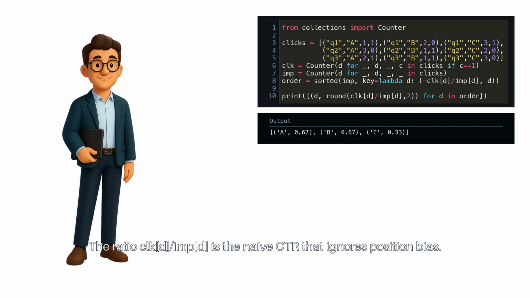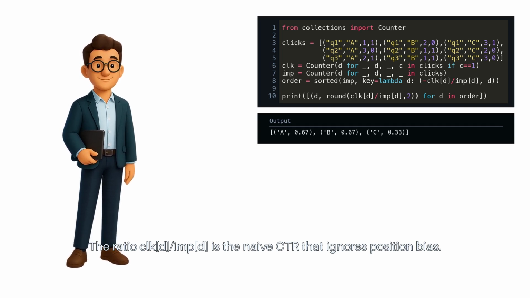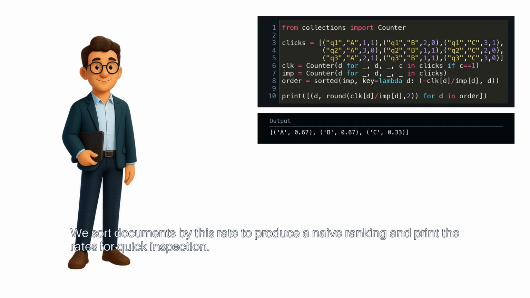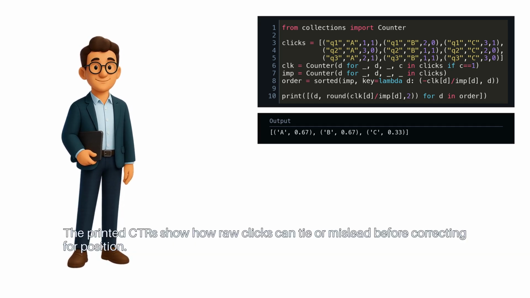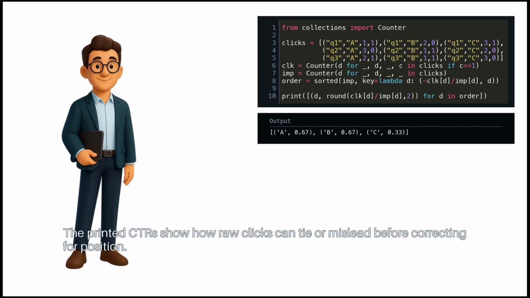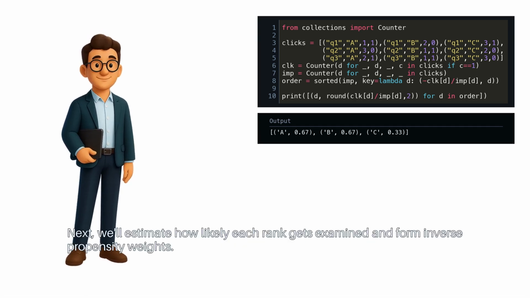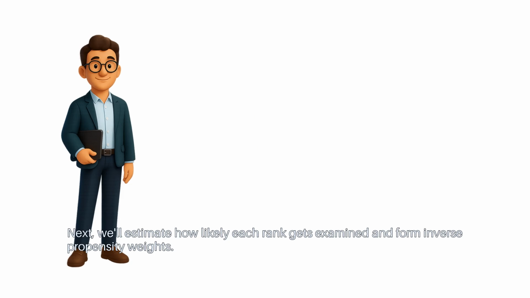The ratio CLK[d] over IMP[d] is the naive CTR that ignores position bias. We sort documents by this rate to produce a naive ranking and print the rates for quick inspection. The printed CTRs show how raw clicks can tie or mislead before correcting for position. Next, we'll estimate how likely each rank gets examined and form inverse propensity weights.